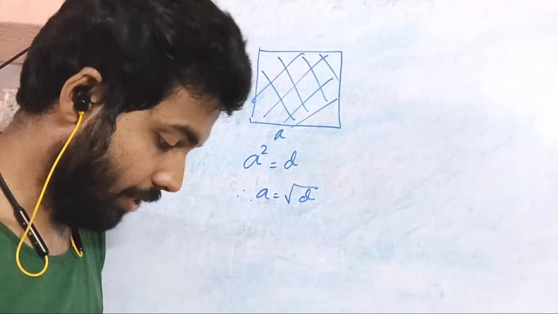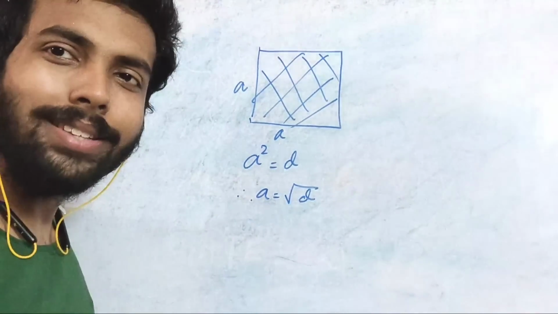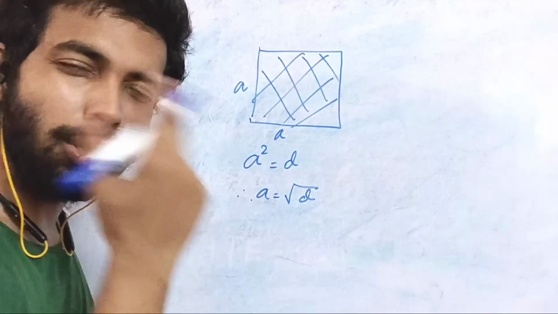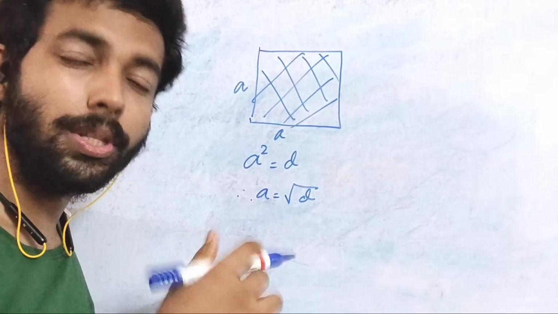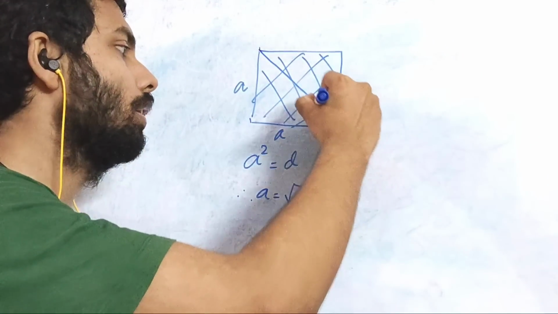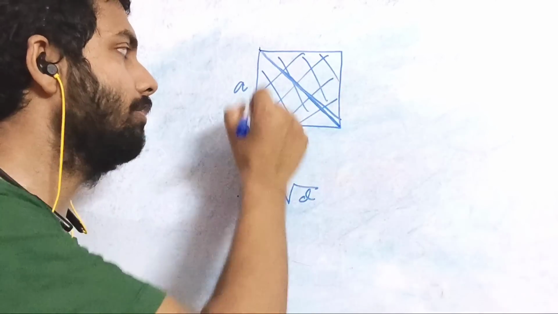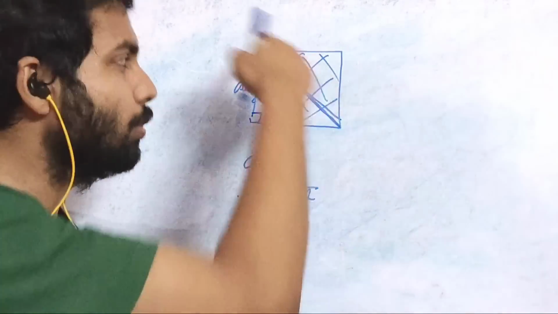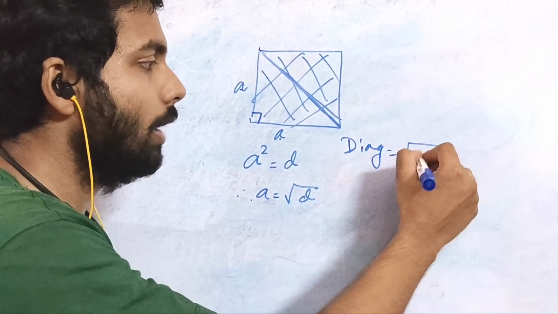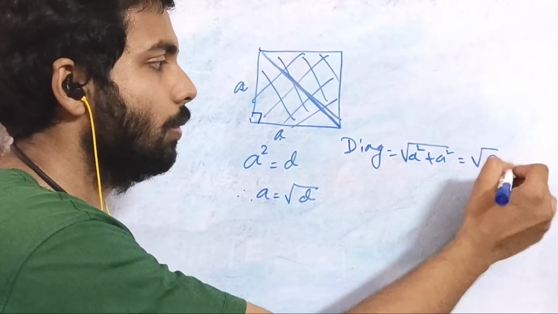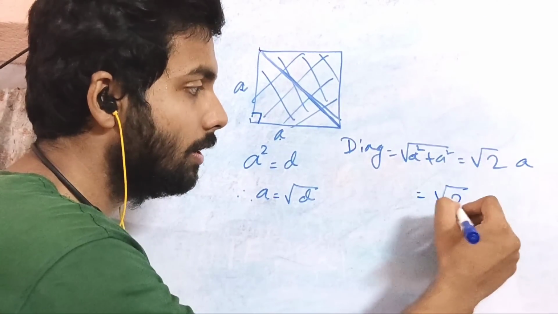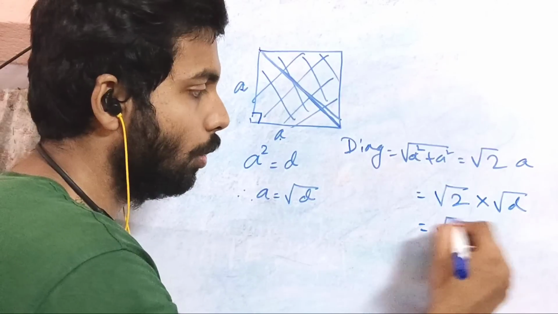Next thing is, you know what the length of the diagonal of a square is. You know this. Even if you don't know, you can calculate it. This is say the diagonal. If this is A, this is A, these are 90 degrees. So you can definitely get the length of the diagonal, alright? So that is equal to root over A square plus A square, which is equal to root 2 into A. Now A is root over D, so it's root over 2D.